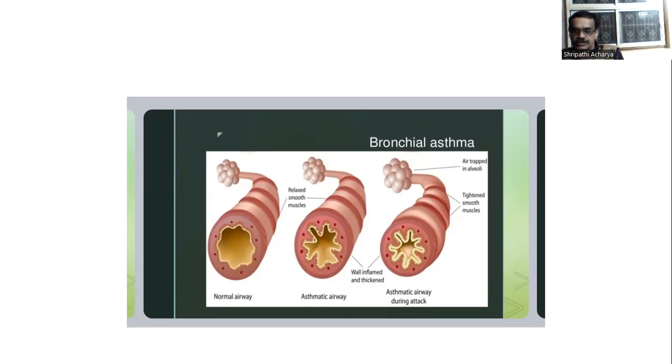We have discussed the histopathology of bronchial asthma, bronchiectasis, and emphysema, and X-ray findings of chronic bronchial asthma, bronchiectasis, emphysema, and instruments which are used to measure the respiratory volumes.